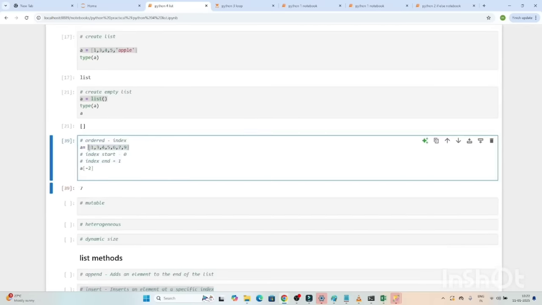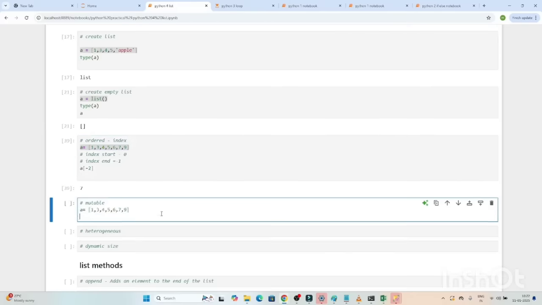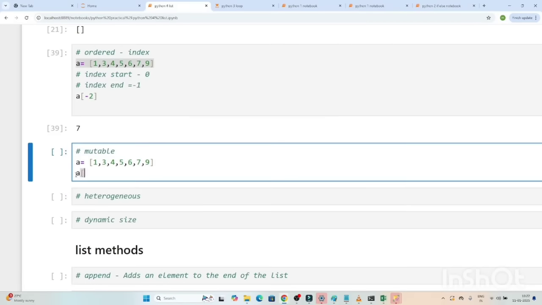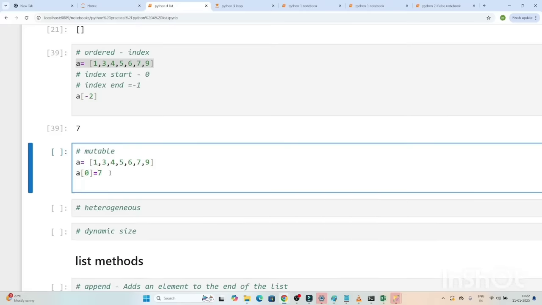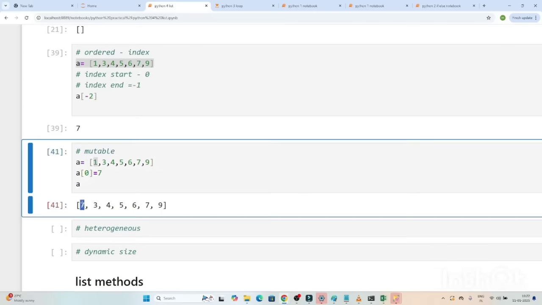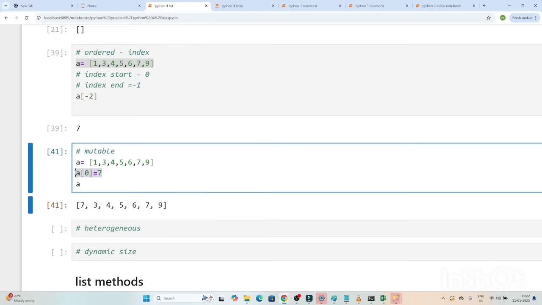The third is mutable. What does mutable mean? And this is a common interview question also. Mutable means you can change the value. Suppose I want to change the first value of this list to 7. If I write a[0] = 7, the first value will get changed. Now if I print a, you can see previously it was 1, right? Now it got changed to 7 because we can change the value.